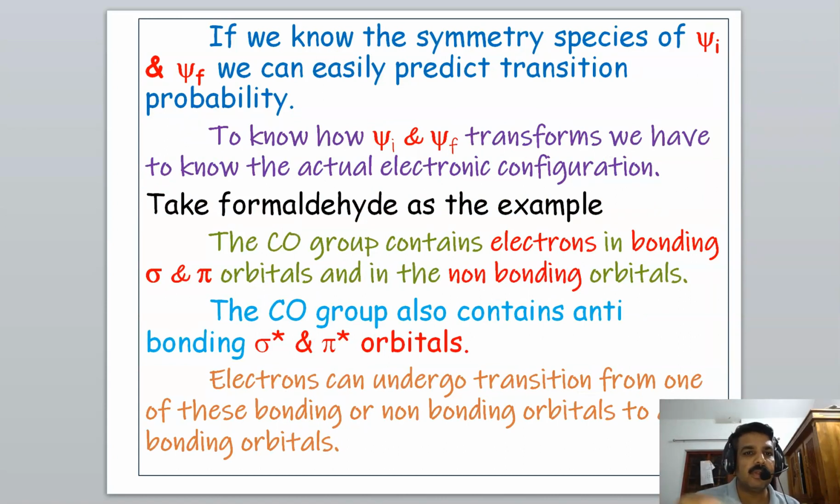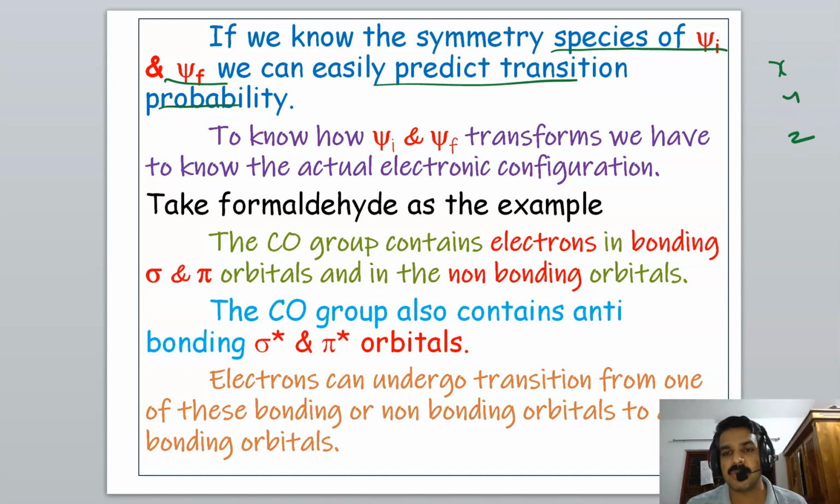Now, if we know the symmetry species of psi i and psi f, we can easily predict the transition probability, because the symmetries of x, y, z we can easily find out from the character table. So if we know the symmetry of psi i and psi f, then we take the direct product of the symmetry of psi i, the symmetry of x, y, or z, and the symmetry of psi f.